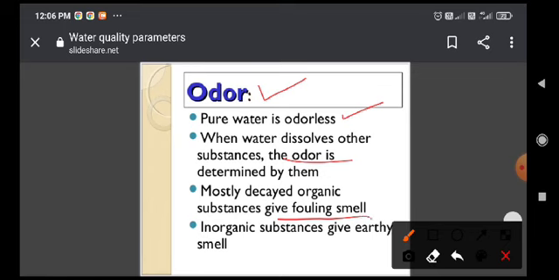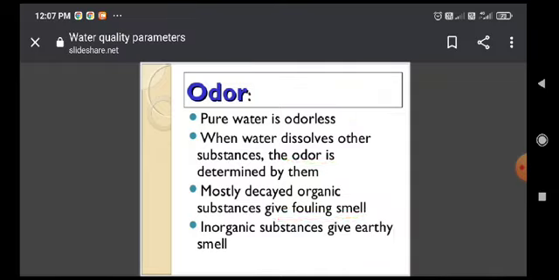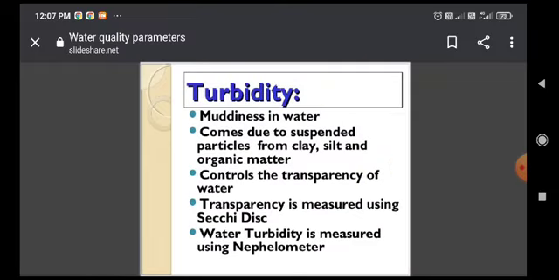So most of the time we have to experience it. When we pass by any lake, there is a very odorous, foul smell. This smell is because of the substances that decay in the pond water. Inorganic substances also contribute to this type of smell.